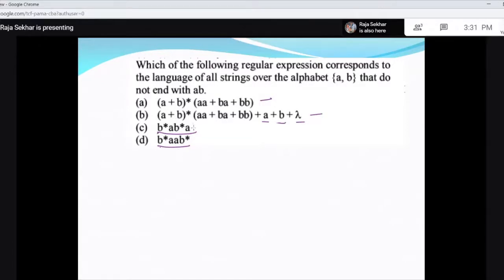This one is not correct because it will give you strings ending with AB. If you take b here, it will end with AB. So this is wrong. This may not give you some strings, but this will give you all strings that do not end with AB. So this is important: strings of length 1 and strings of length 0 are not included here.